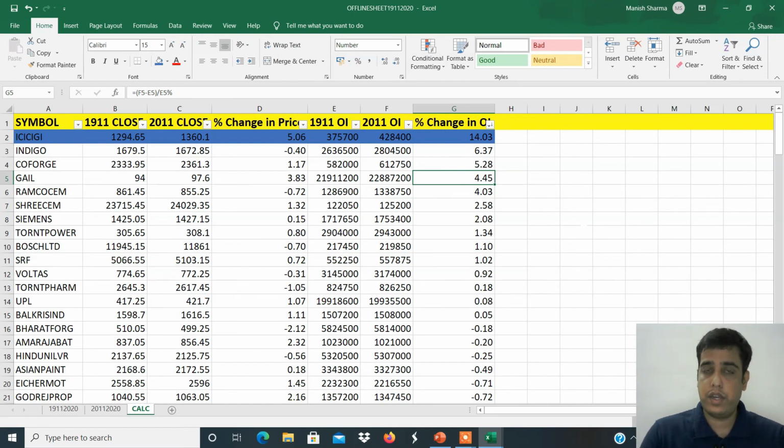a long trade. Okay, so now understand the double confirmation system. This data is telling you to buy ICICI GI. Now you have to cross verify your trade with the charts as well. So understand, if the data is telling you long build up and the stock prices are at support level, you will go long. Why? Because the chart is also telling you prices will go up and the data is also telling you long build up is happening. So here you must have some knowledge of technical analysis.